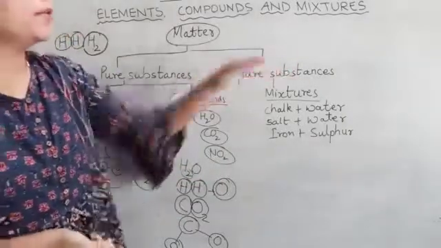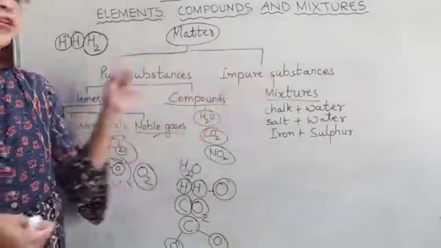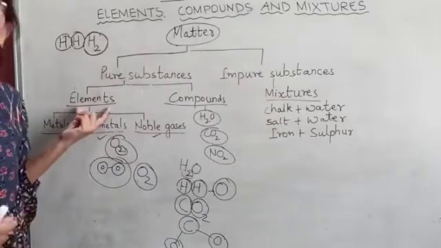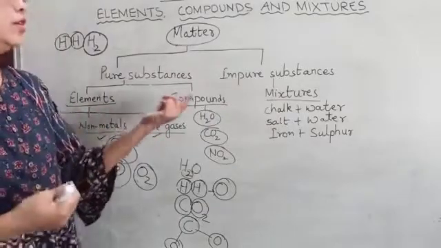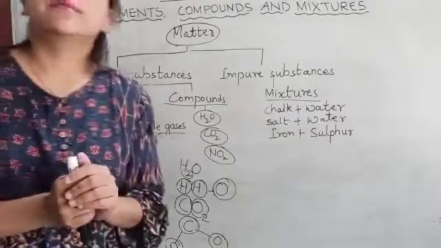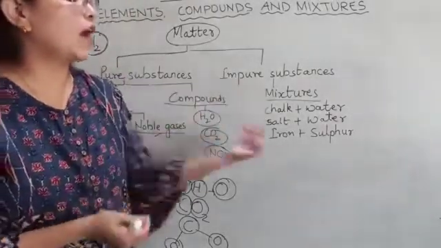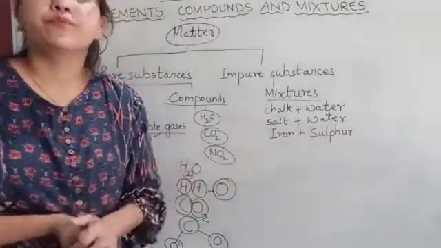Then come impure substances. What are impure substances? They are made up of two or more elements, or two or more compounds, or a mixture of elements and compounds. For example, a mixture of iron and sulfur.